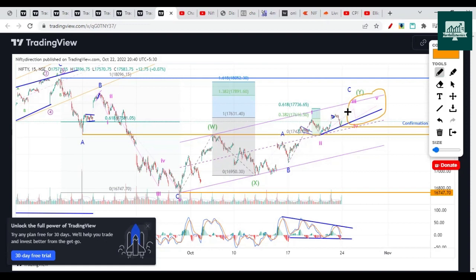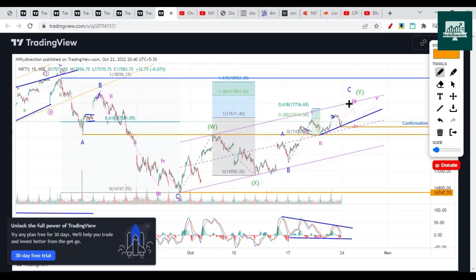Okay, so let's say it opens gap up and then goes above 17,730. Then there is a possibility that the third wave is still in progress. Then the fourth wave will come. If this fourth wave happens to be a zigzag, and then pullbacks on the upside as a zigzag fifth wave, and it trades within this purple channel, then we can say that this could be an ending diagonal pattern. But it is too soon to assume that.